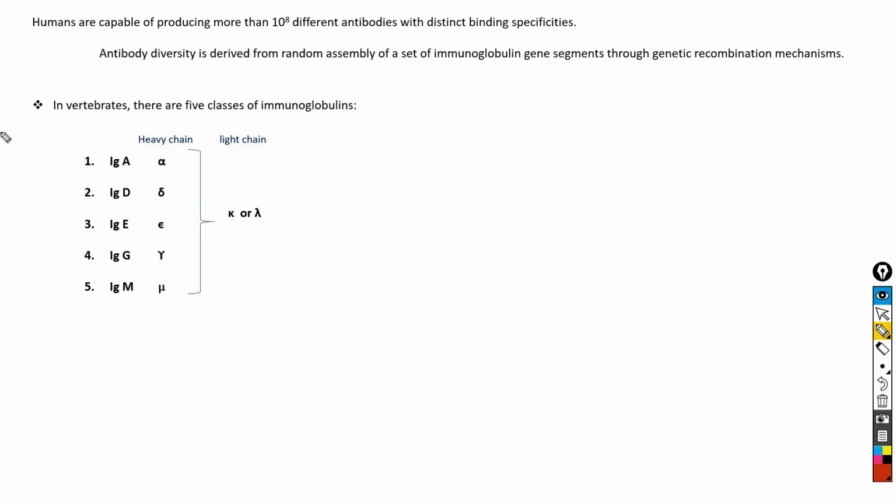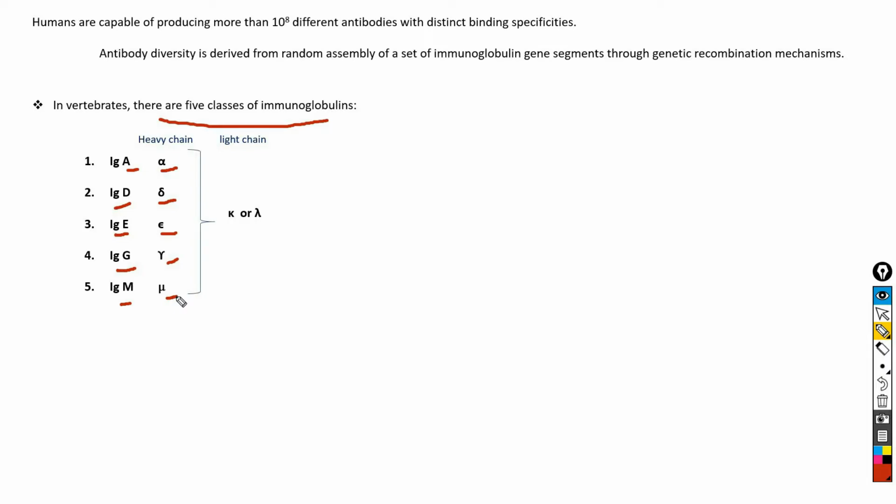Despite so much diversity among antibodies, overall in vertebrates there are 5 classes of immunoglobulins: IgA, IgD, IgE, IgG and IgM. Each class has its characteristic type of heavy chain: IgA has the alpha chain, IgD has the delta chain, IgE has the epsilon chain, IgG has the gamma chain, and IgM has the mu chain.